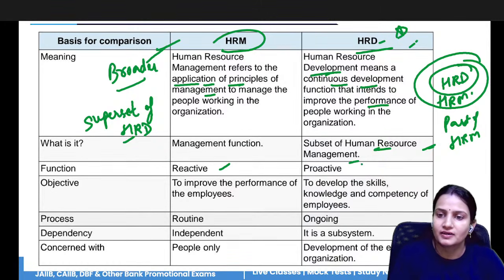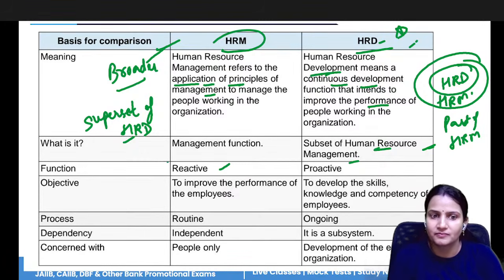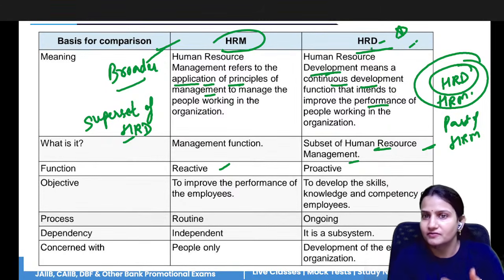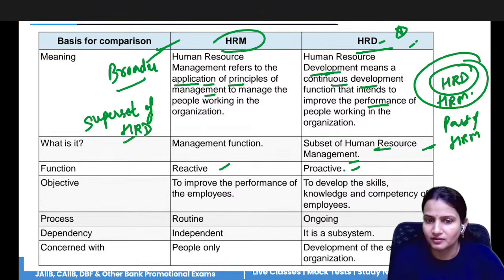HRM is reactive, HRD is proactive. What is reactive? Reactive means something has happened and after that you are taking action for that. Like something bad happened in your company, after that you are taking corrective measures. That is human resource management. HRD, because it's development, you are working in a continuous manner. So you have to anticipate things before you take action. You have anticipated before. That is what proactive is.